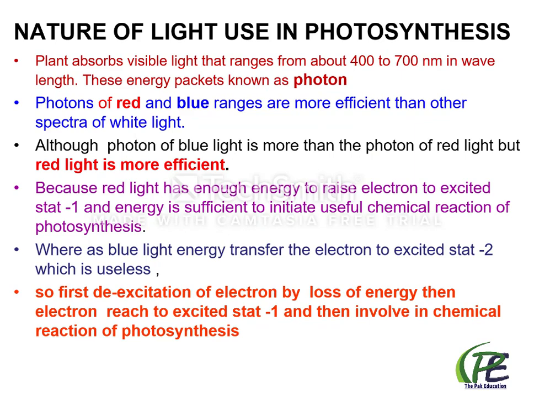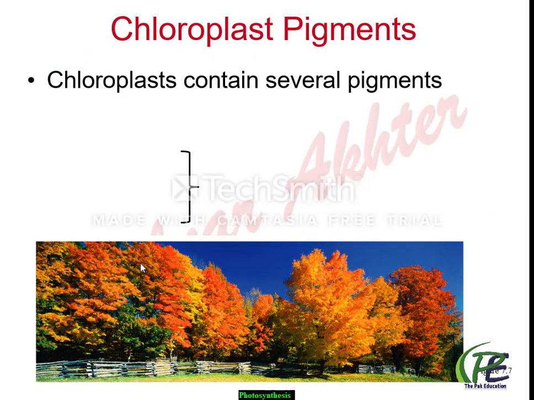Whereas blue light energy is more than the red light, but through this energy, electron reaches excited state number 2, which is useless, and from this state again electron goes down to the excited state number 1 by losing energy and then is involved in the reaction. That's why we can say the red light is more effective than the blue.